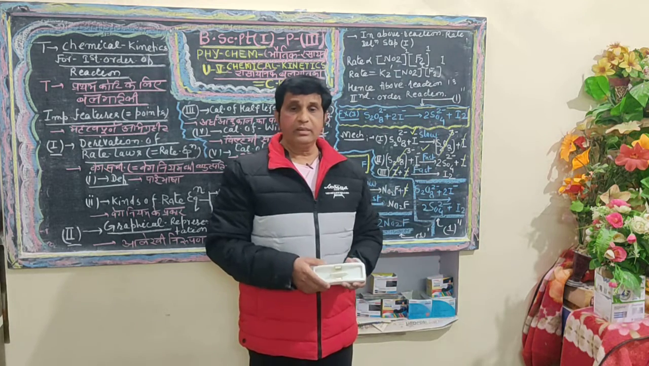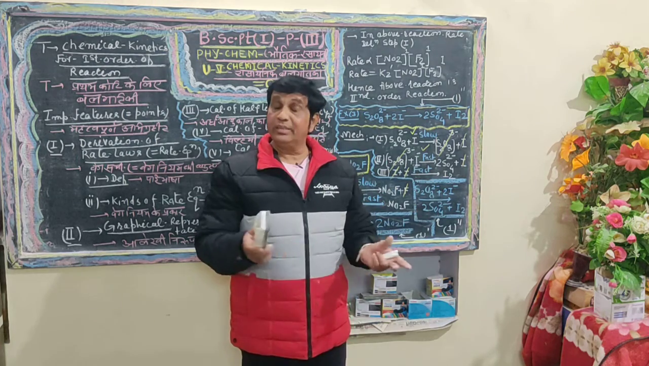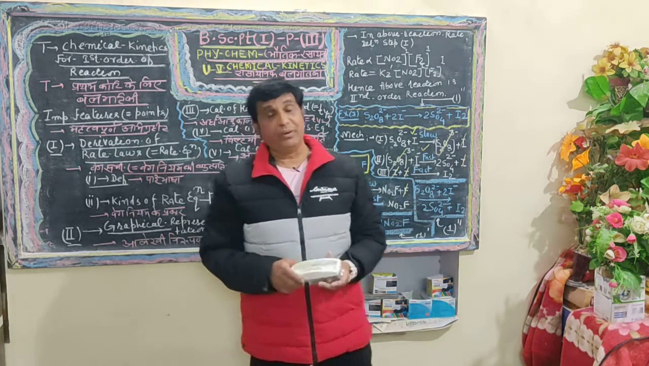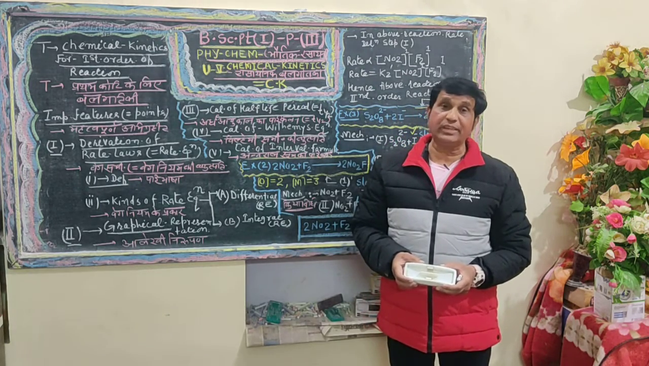To define a trimolecular reaction or third order reaction, the well known and famous example is the redox reaction of ferric chloride with stannous chloride.